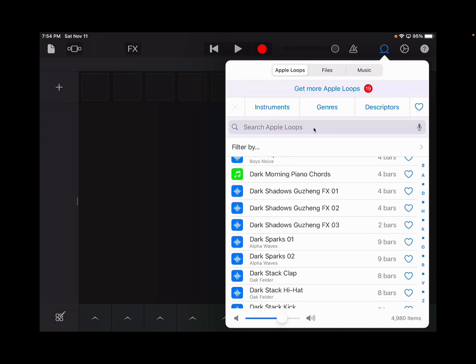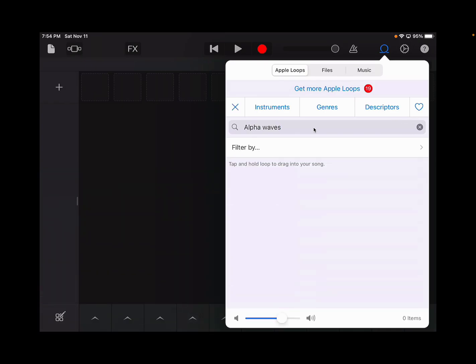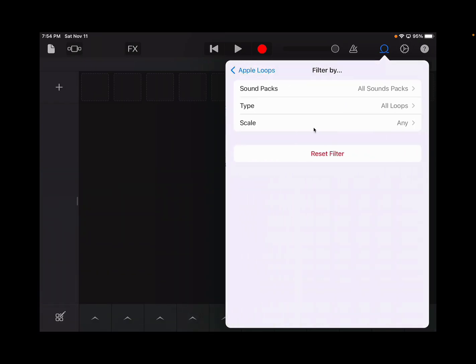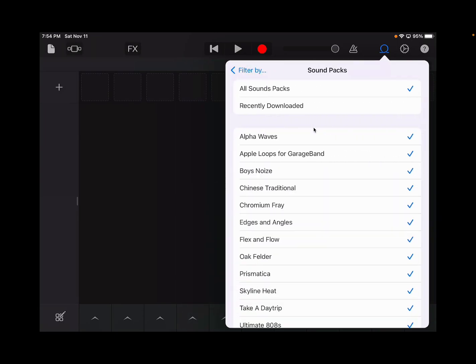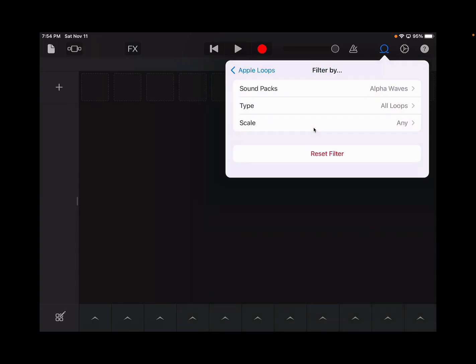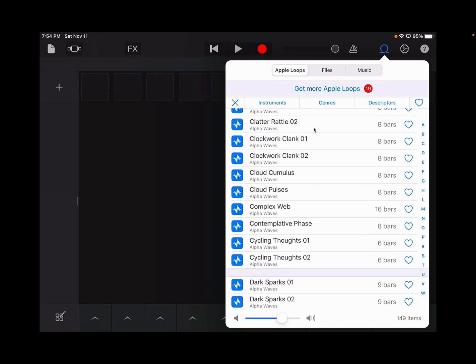Okay. So here we have where it says Alpha Waves. So I'm going to actually just type into the search Alpha Waves. Click search. We'll see what comes up. Oh, I was hoping that would work. Okay. So we want to go Alpha Waves. And I'm going to get rid of this search, and there they all are.